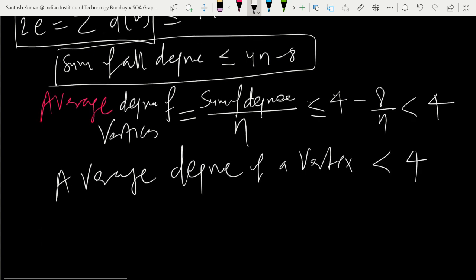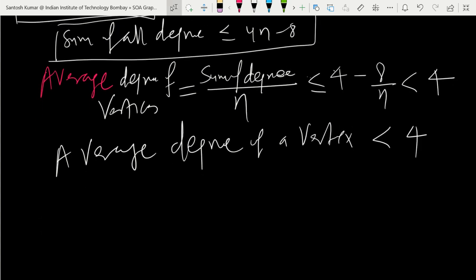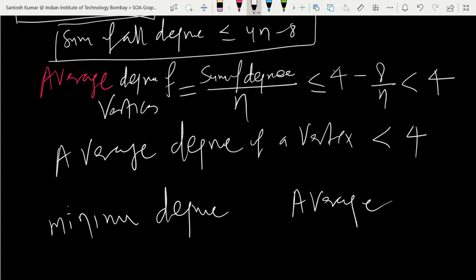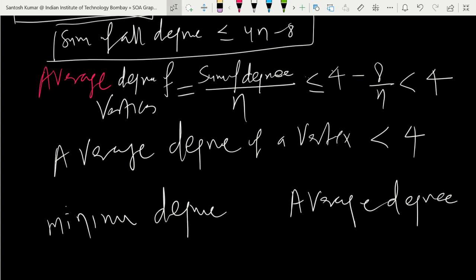Now you have 10 numbers, as I said, and if you have to compare the minimum of them, the minimum degree, and the average degree, which one will you find smaller and which one larger? So the average degree is larger.